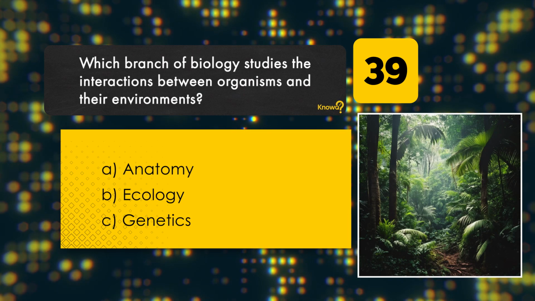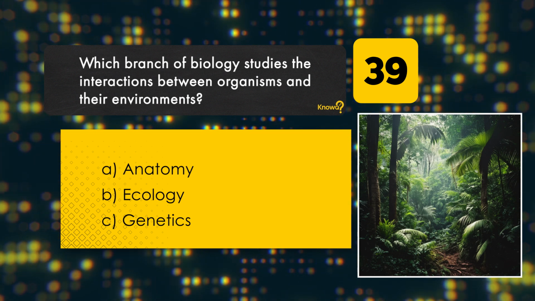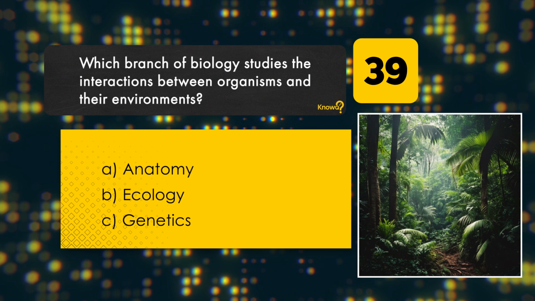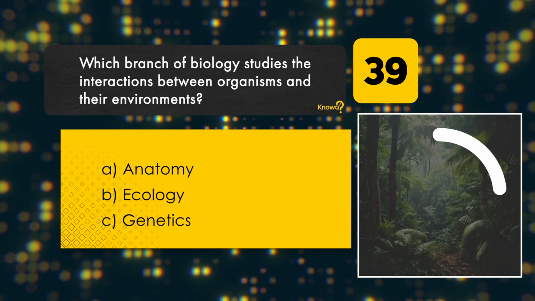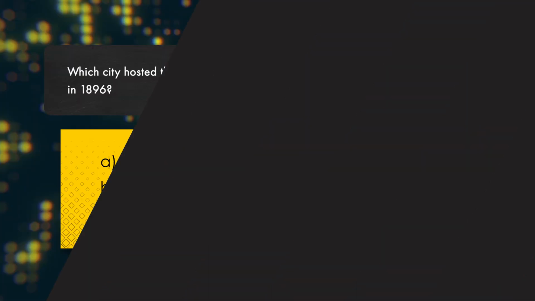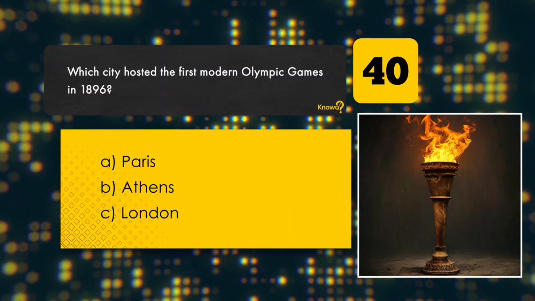Which branch of biology studies the interactions between organisms and their environments? Anatomy. Ecology. Genetics. Correct answer: Ecology.